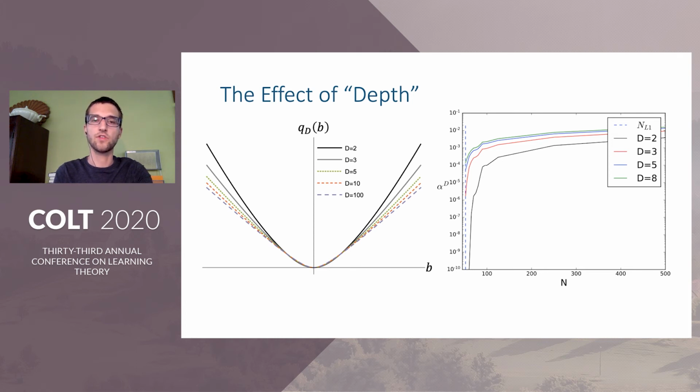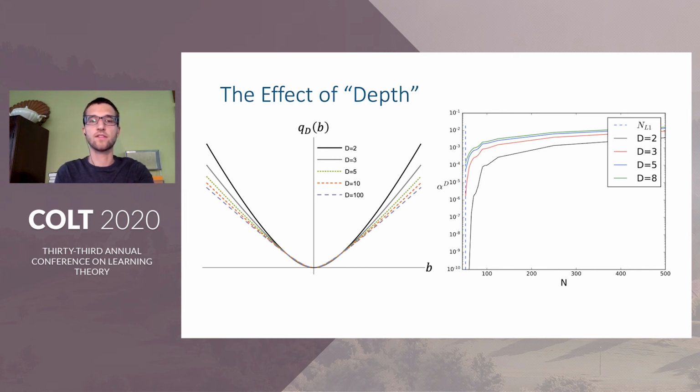On the left, we show the Q_D function for various Ds. For every homogeneity or depth D, the models are roughly quadratic around 0. However, as the depth increases, the regularizer transitions from nearly quadratic to nearly linear much more quickly. Therefore, significantly larger initializations alpha will suffice for L1-like implicit bias when D is larger.